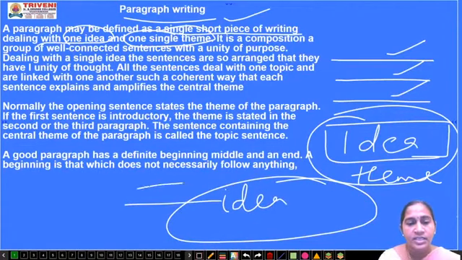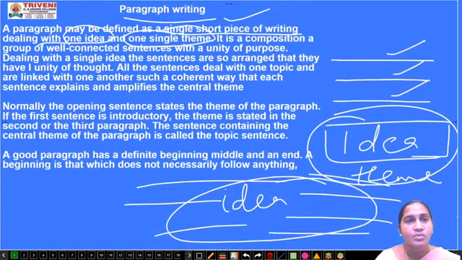And the surrounding sentences which support that theme or idea are just making it powerful, or we can say strong. It is a composition of a group of well-connected sentences with a unity of purpose. They have a unity of purpose, meaning they unite together for one purpose, for one idea, and they just frame one after the other.